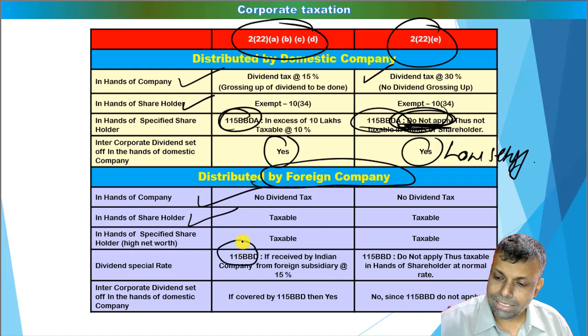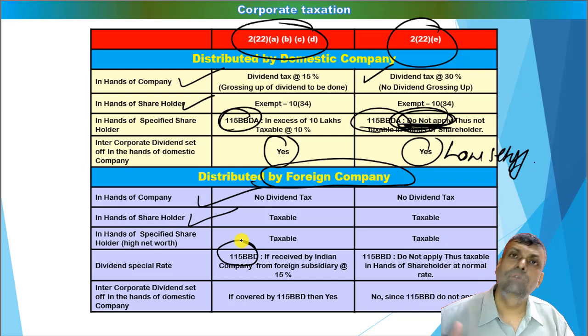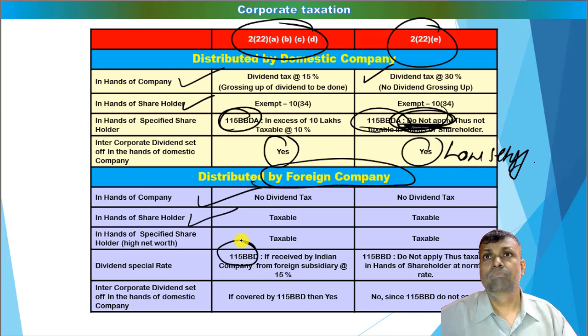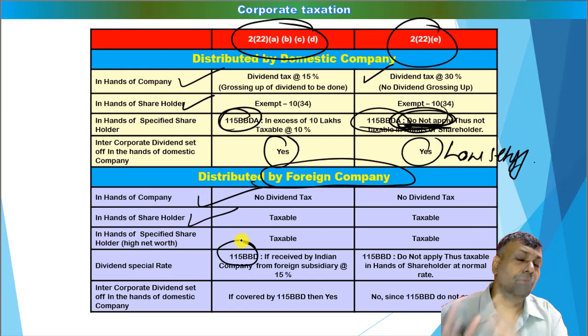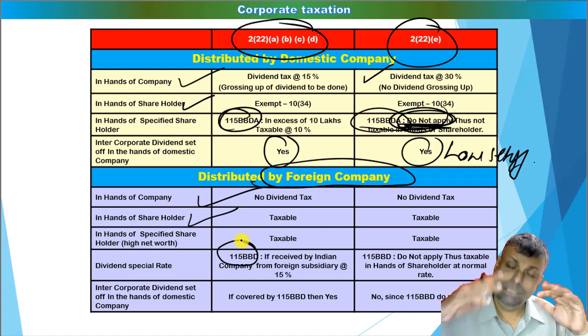if there is any dividends from the foreign subsidiary, I repeat, if there is any dividends from the foreign subsidiary, then 115BBD provision is applicable, where there is a special rate of tax. This is basically like an incentive to bring the money back to India as a dividend from the foreign subsidiary. But the one thing that you should better remember is that foreign subsidiary meaning for the purpose of 115BBD is a different meaning, and foreign subsidiary meaning for the purpose of intercorporate dividend set off is a different meaning, sorry.